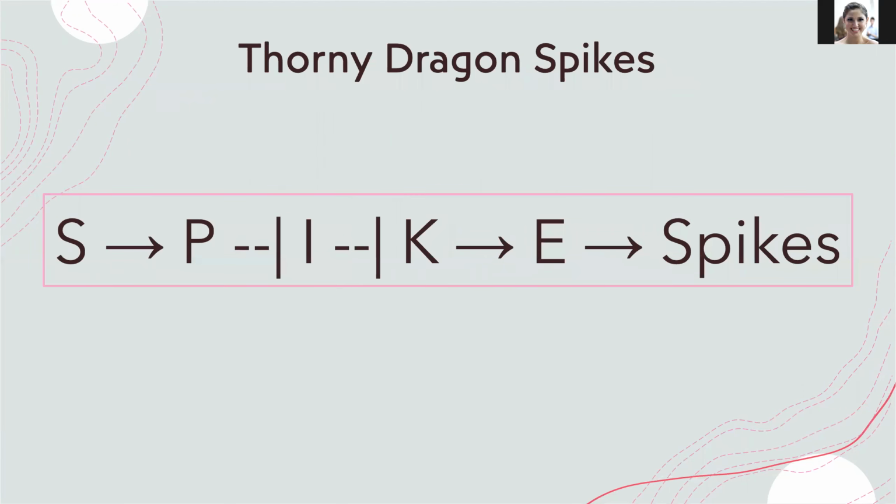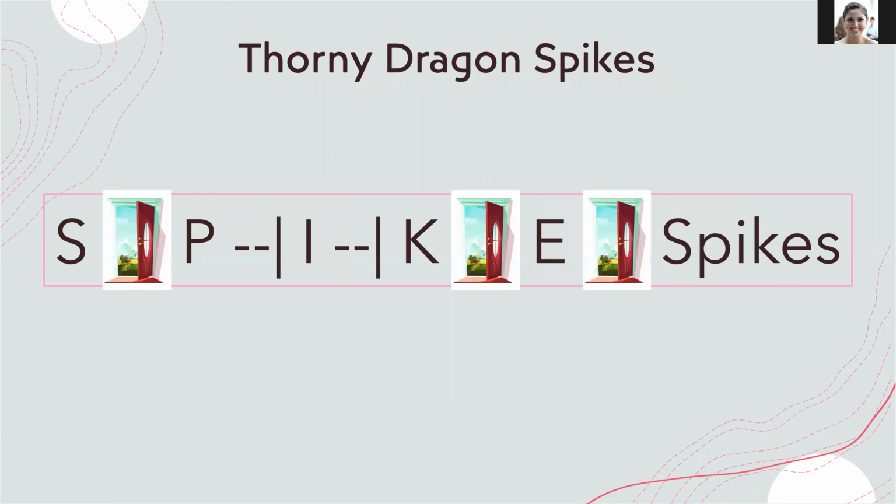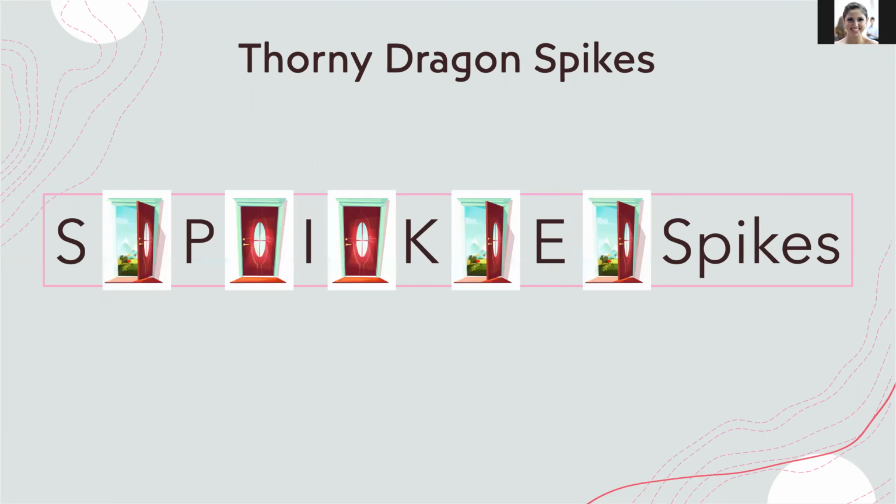So if we look back at the developmental network, we have open doors, stimulation, between genes S and P, K and E produces spikes. However, between P and I and K, we have locked doors, blockage. Let's take a look at some different cells and see whether or not they can produce spikes.